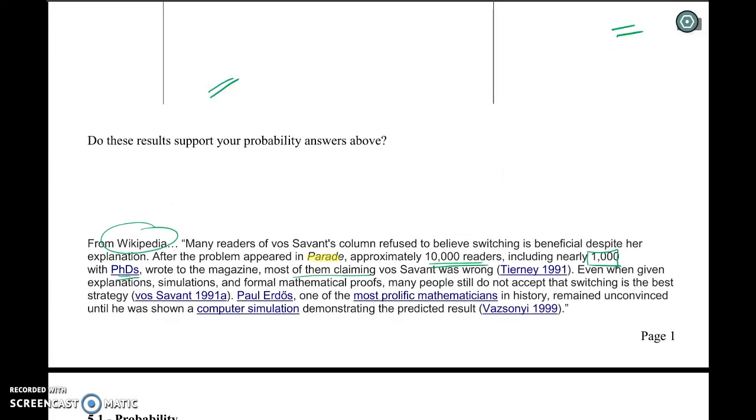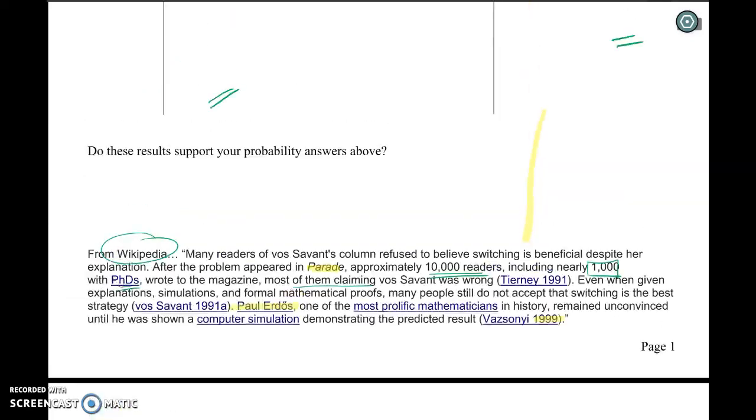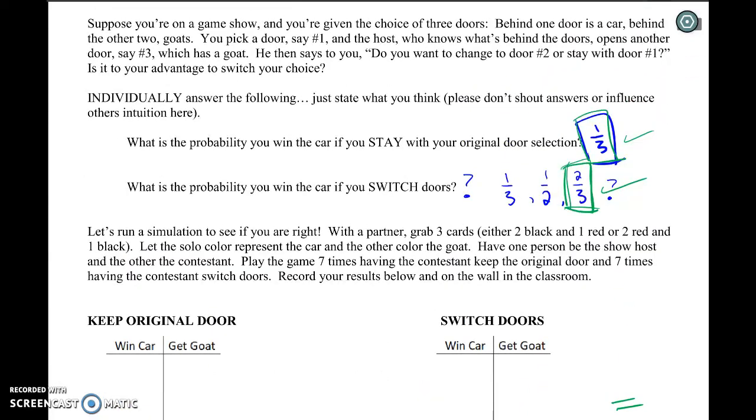Like I said, I don't know, off the Wikipedia page, I also read that this guy here, I don't even know how to pronounce his name, is considered one of the most prolific mathematicians in history. He remained unconvinced that Marilyn vos Savant was right until a computer simulation demonstrated it in 1999. That was like 9 years after. Anyway, the point is, probability isn't so clear.